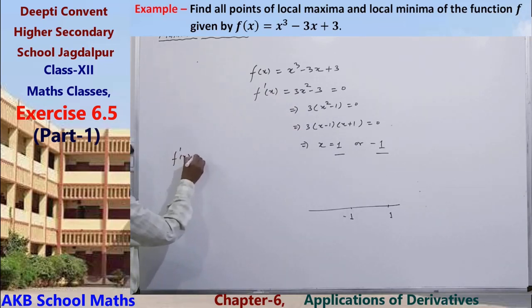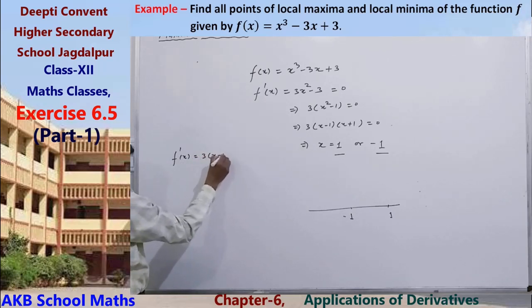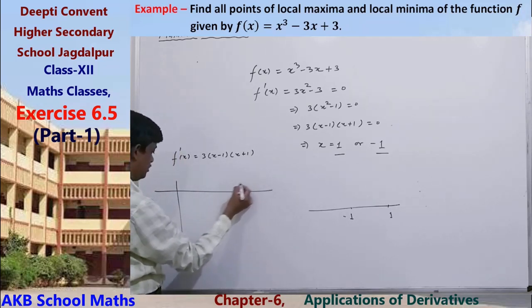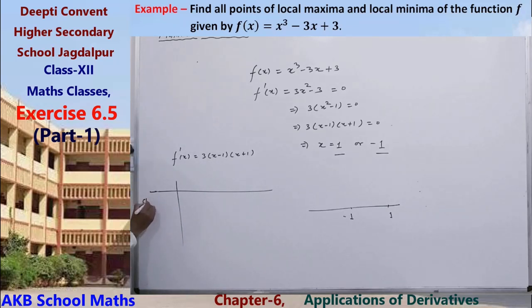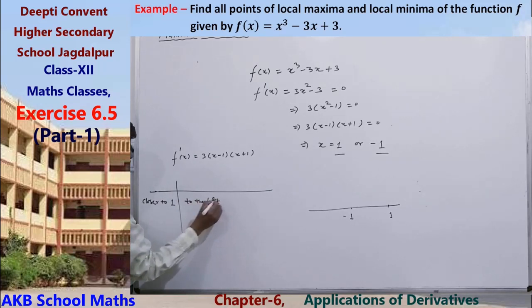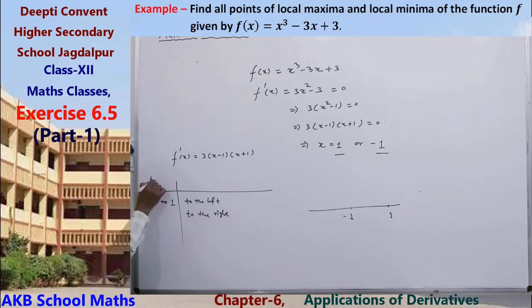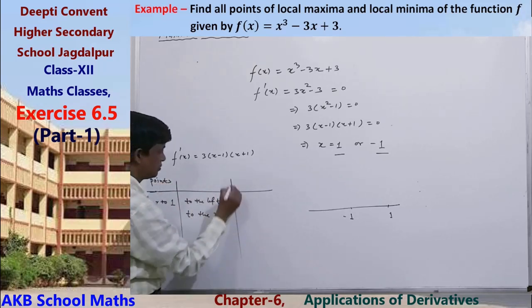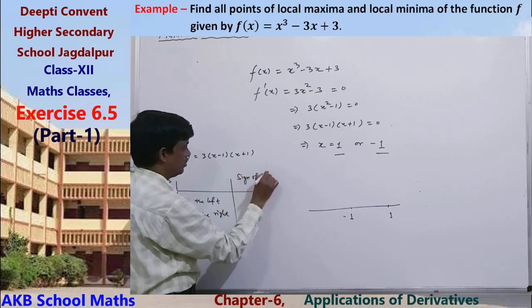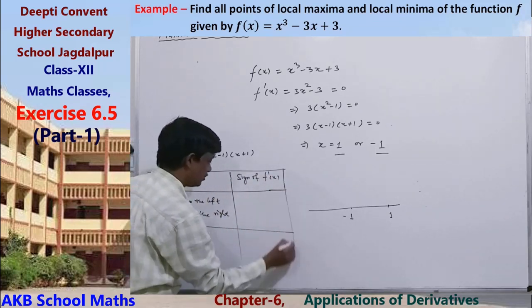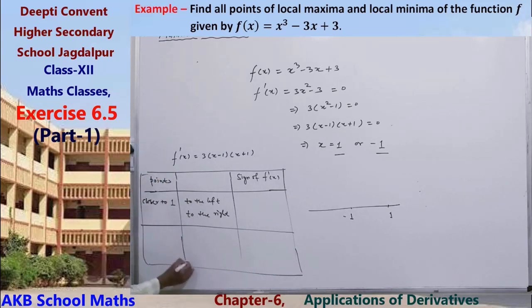We will test the sign of f dash x at points closer to 1 to the left and to the right. We can make this type of table.